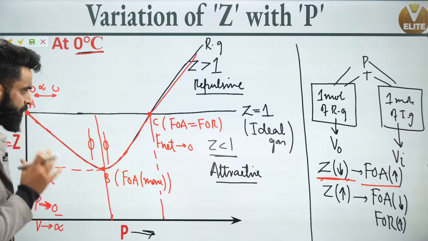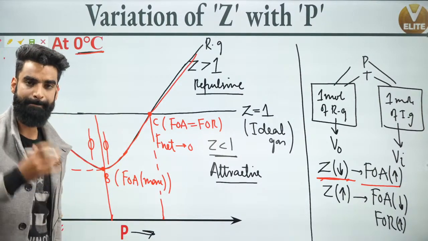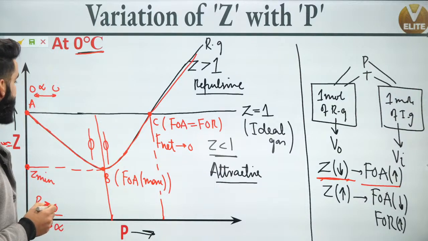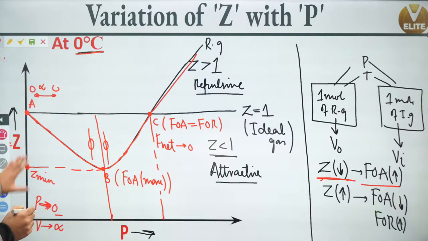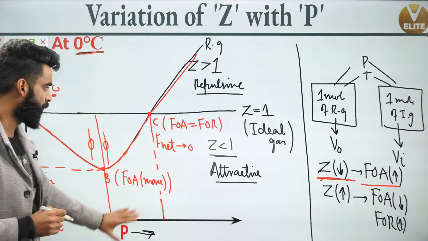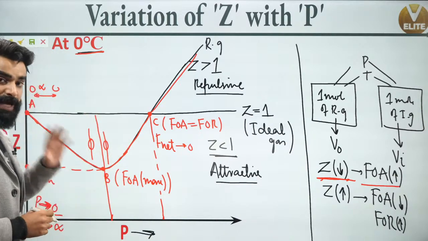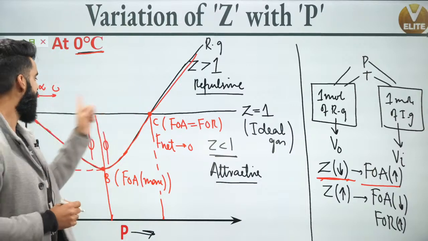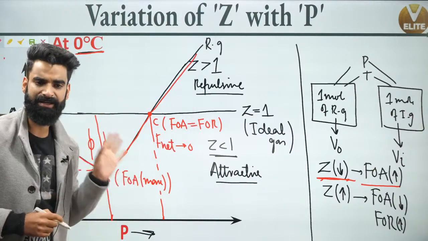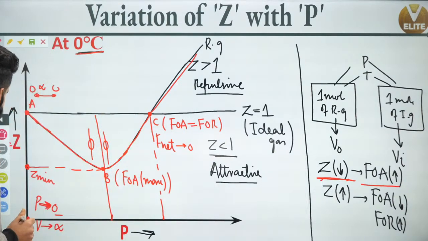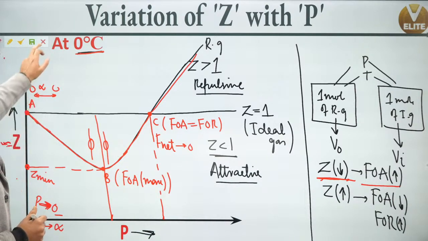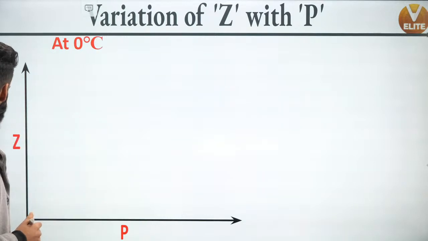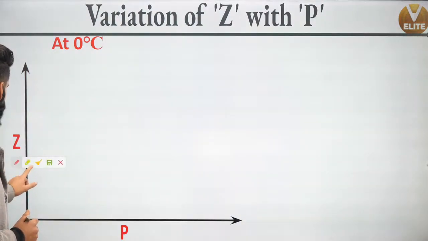So should I move ahead and talk about a few more important things? Yeah, I'm moving ahead. I'm sure this compressibility factor versus pressure curve is clear to you. I'm sure you can easily say why the real gas follows this curve and why the ideal gas follows this straight line. Correct? You can easily tell it from now onwards. Right, guys? So I'm going to erase everything and tell you a few more important concepts over here.